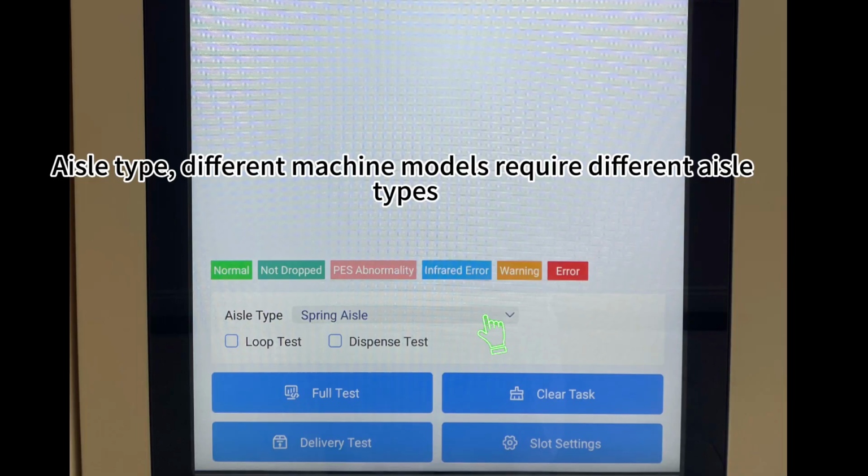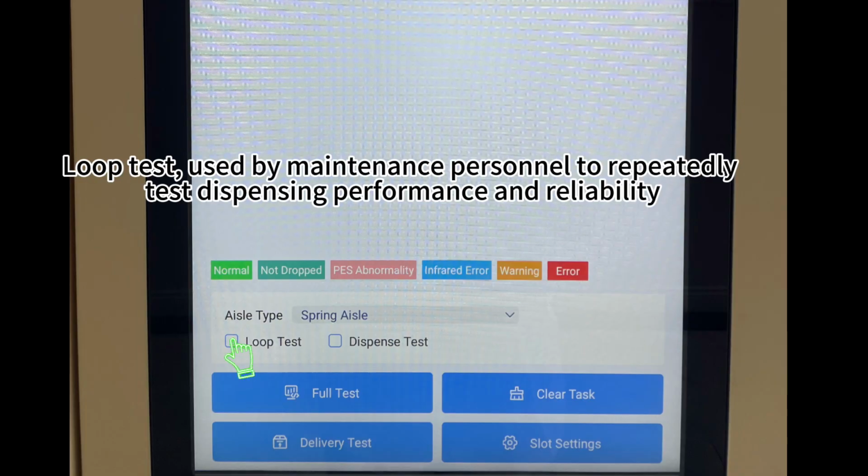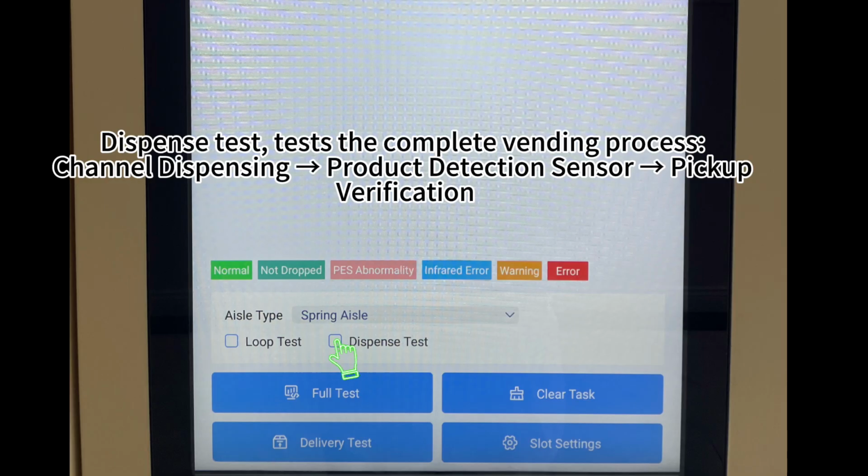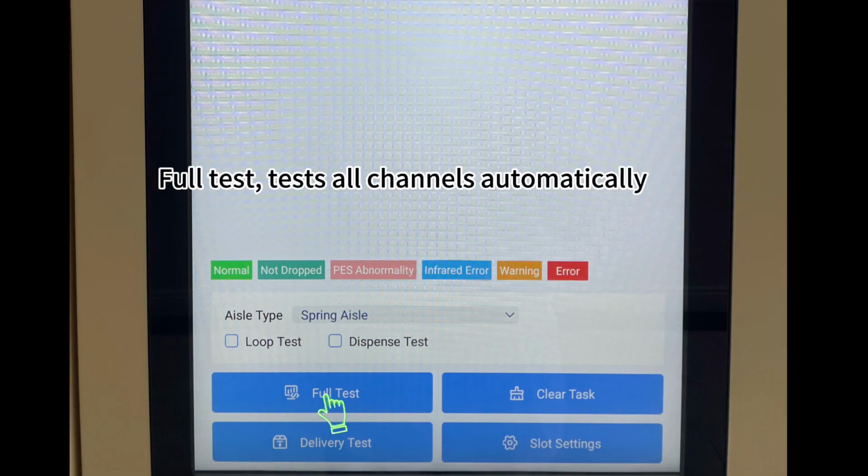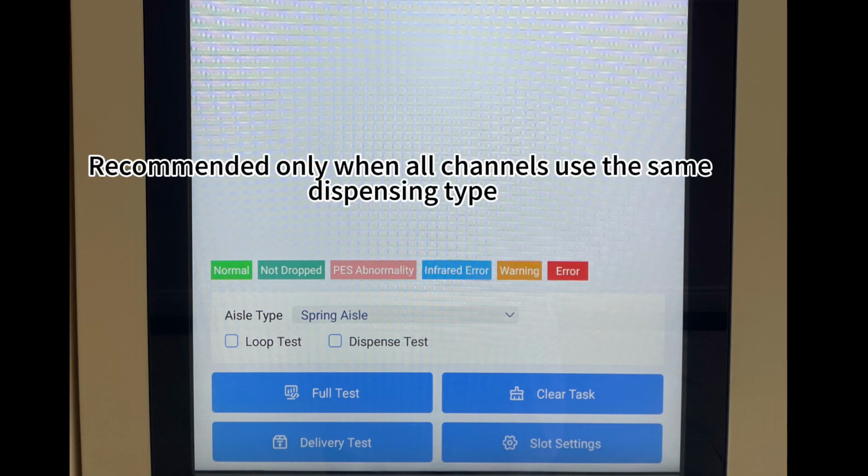Aisle type. Different machine models require different aisle types. Loop test. Used by maintenance personnel to repeatedly test dispensing performance and reliability. Dispense test. Tests the complete vending process. Channel dispensing. Product detection sensor. Pickup verification. Full test. Tests all channels automatically. Recommended only when all channels use the same dispensing type.